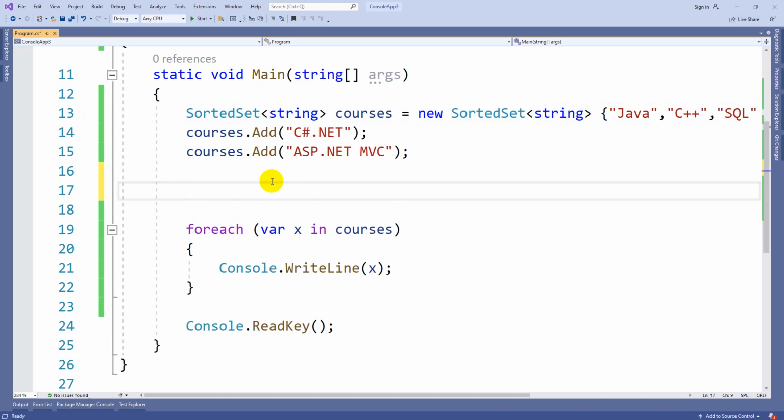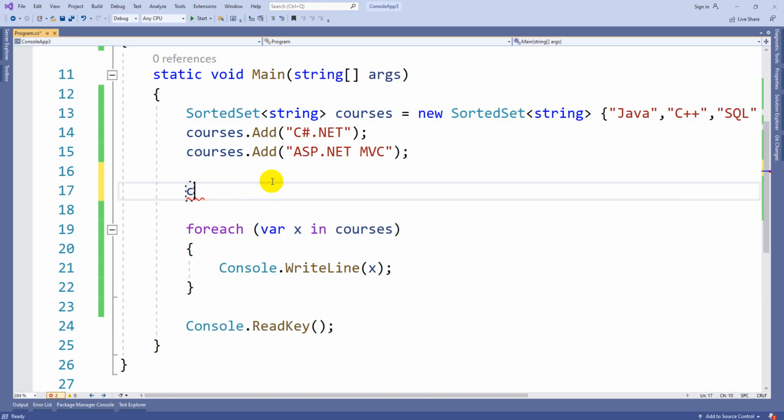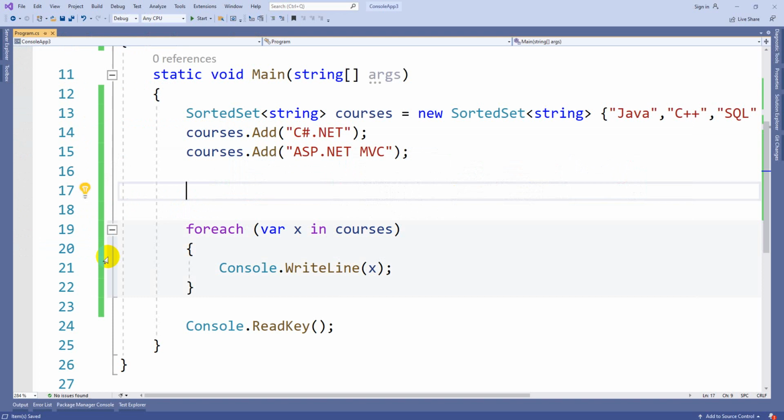Here also, the sort method is there by default. Since it is a sorted set, it is not there, but for a normal set, it is going to be there. Now the last one, dictionary in the collection. Set and dictionary are the same, guys. The only thing is, in a set the unique number for the value was generated by the system, but for a dictionary, we need to provide a unique key for every value.